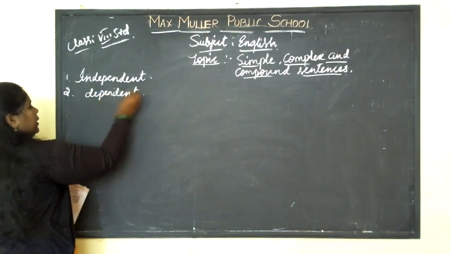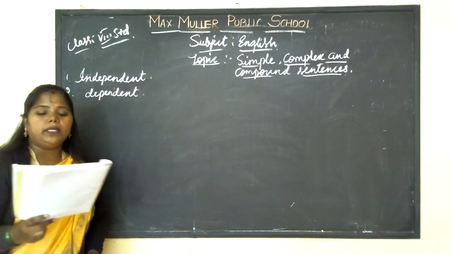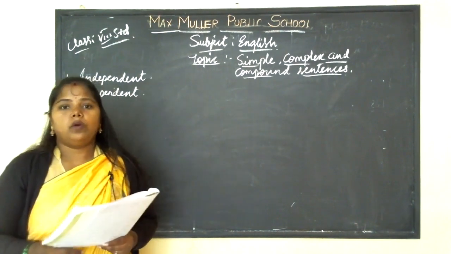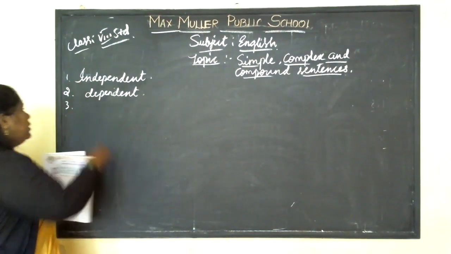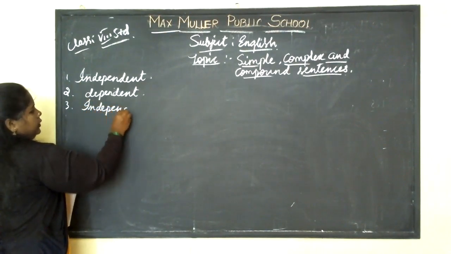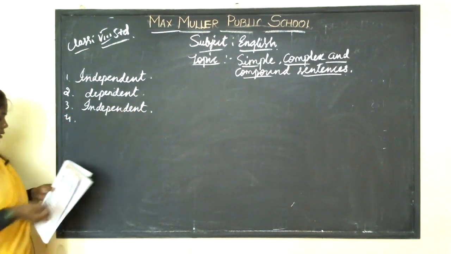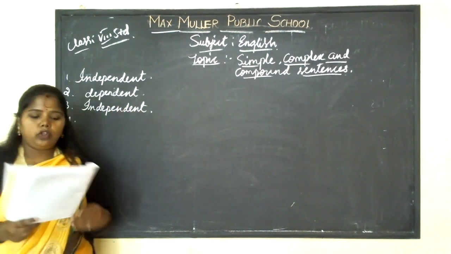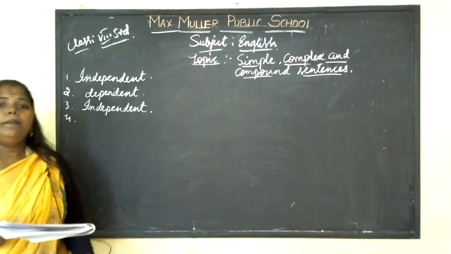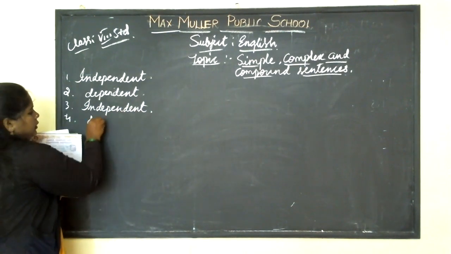The third one, we saw him coming. It's an independent sentence, an independent clause. The fourth one is, in spite of being rich. It's a dependent clause.